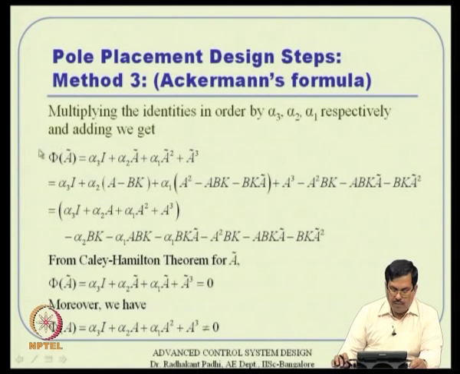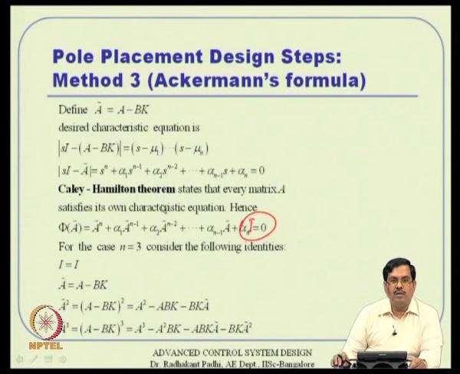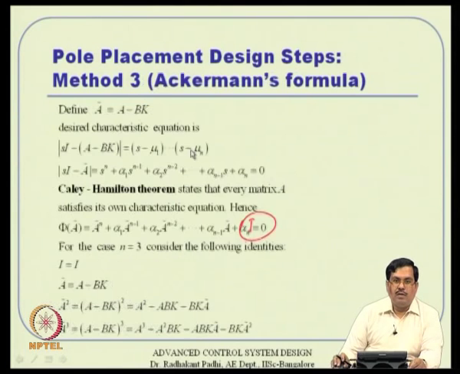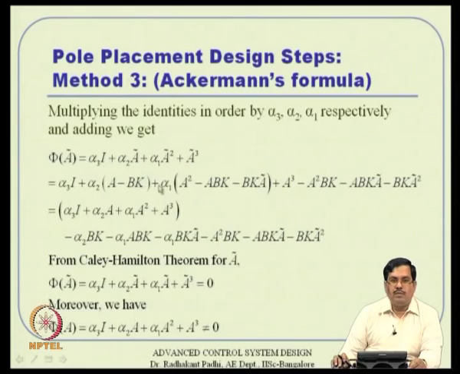So, we want to formulate this phi of A tilde first. For n equal to 3, we have only 3 terms from the right hand side. The 3 terms from the right hand side are like that: alpha 3 into I plus alpha 2 A tilde plus alpha 1 A tilde square plus A tilde cube, and all these expressions we have just derived. So, we substitute all the expressions we had.